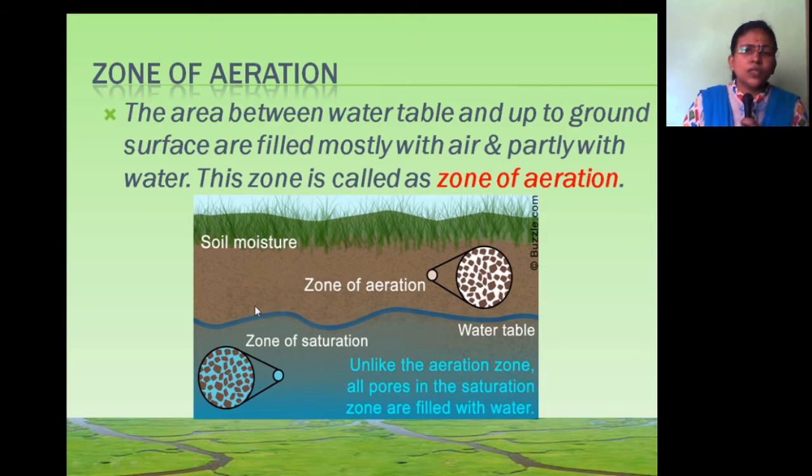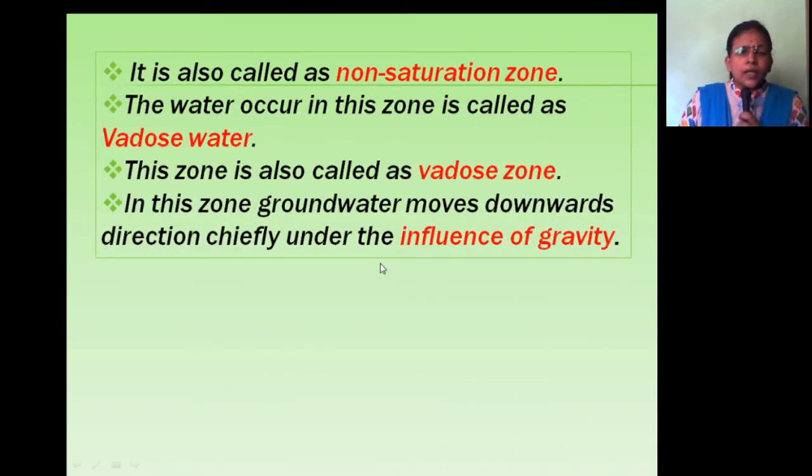Why is it called non-saturation? Because there is no water to saturate it. The water present in this zone is called vadose water. That's why this zone is also called the vadose zone. In this zone, groundwater moves in a downward direction, chiefly under the influence of gravity. Due to the influence of gravity, the water moves downwards.